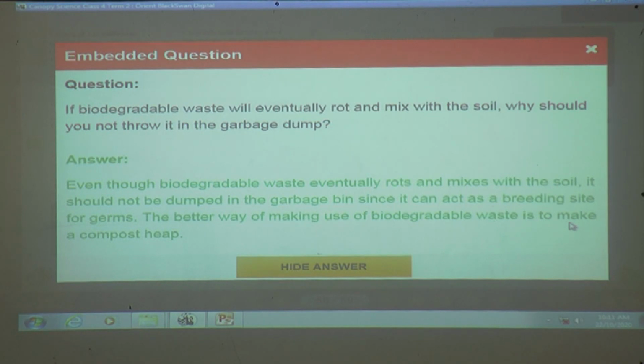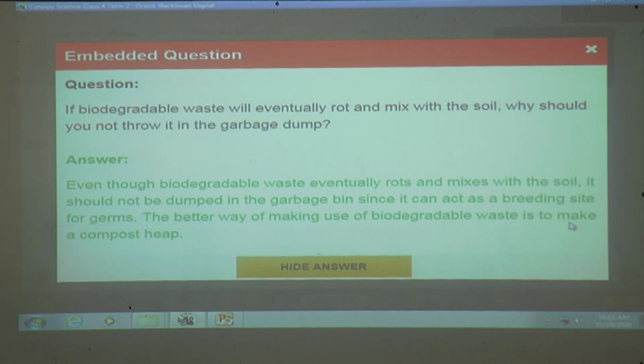Even though the biodegradable waste eventually rot and mix with the soil, it should not be dumped in a garbage bin, since it can act as a breeding site for germs. The better way of making use of biodegradable waste is to make a compost heap.